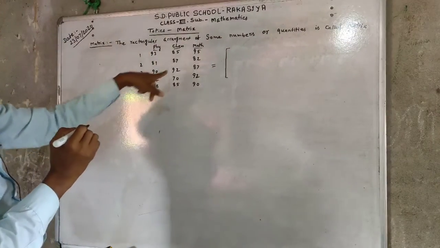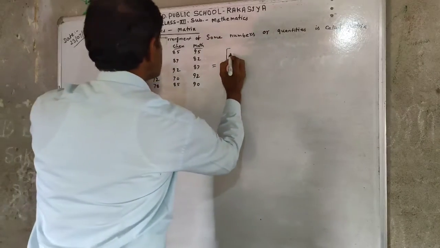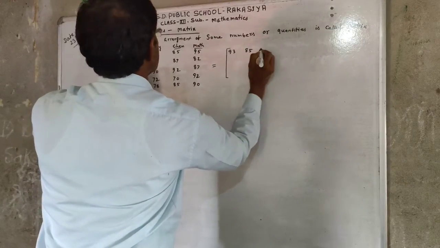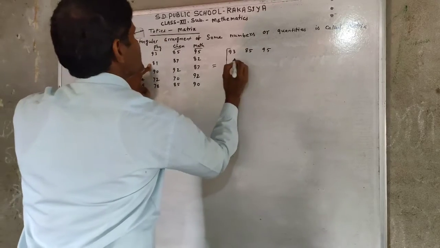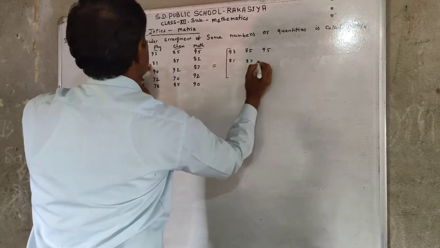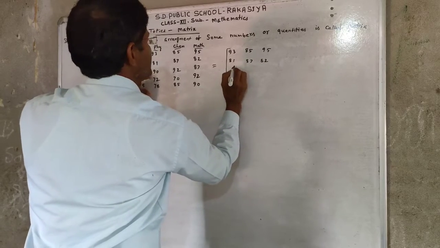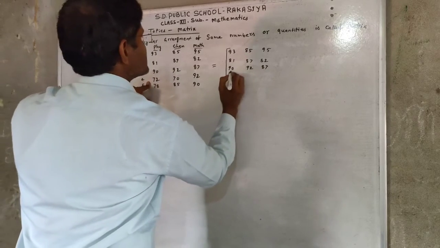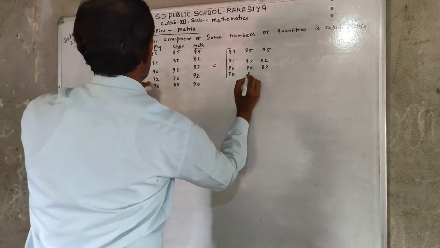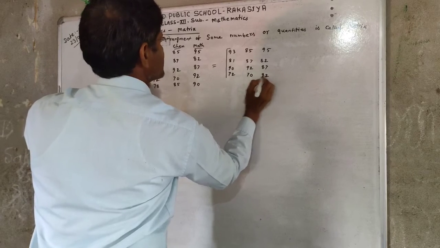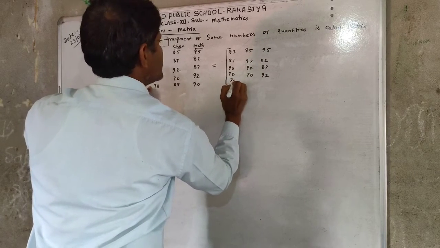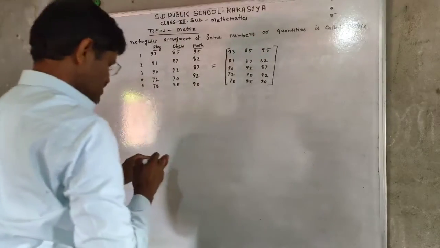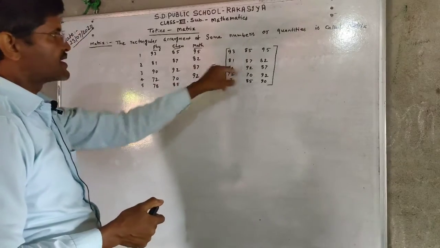Hence, the given data arranged in this pattern is 93, 85, 95, 81, 87, 82, 90, 92, and 87, 72, 70, and 92, 78, 85, and 90. This type of arrangement is called a matrix.